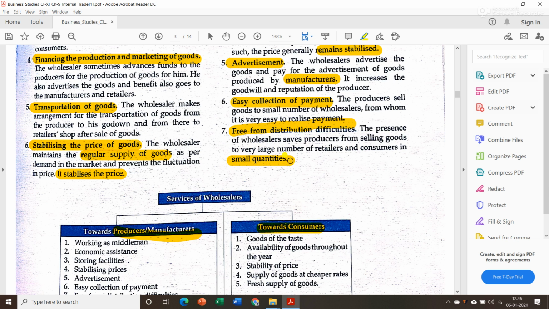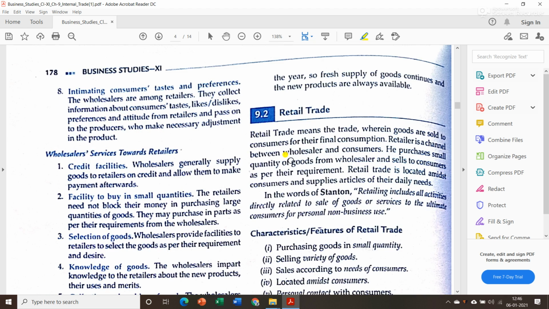Since the producer has a wholesaler, they don't have to worry about selling their goods to the retailers as well as to the main consumers. Now let us see the next function.